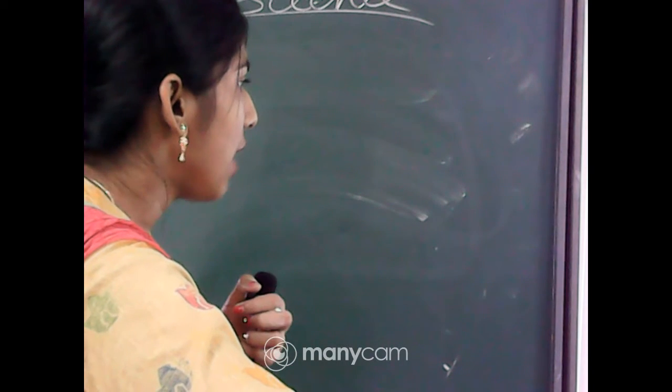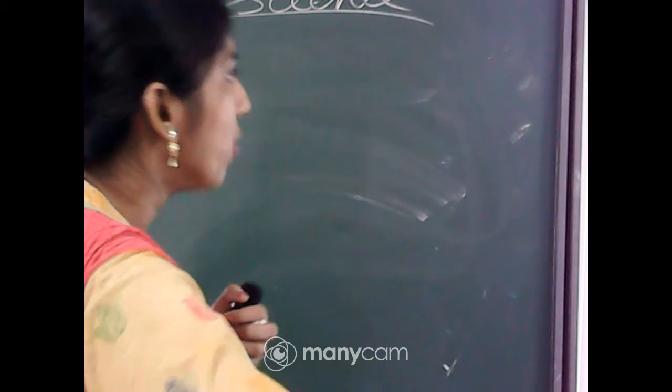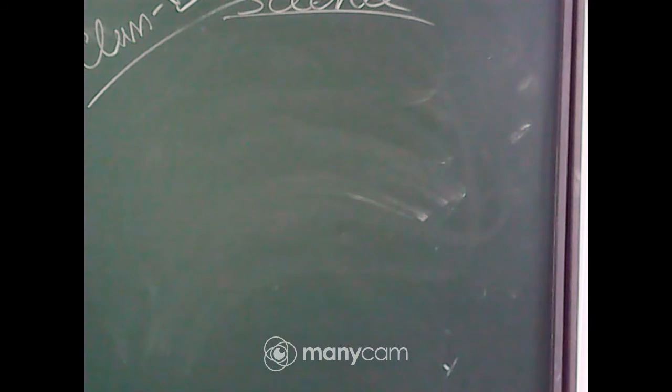So what are the different types of surroundings?